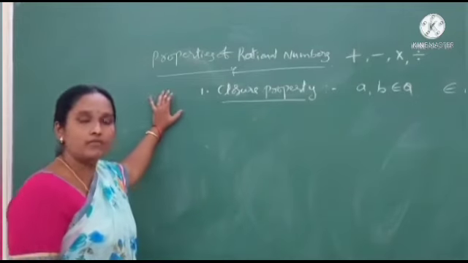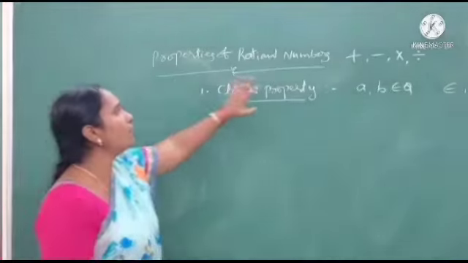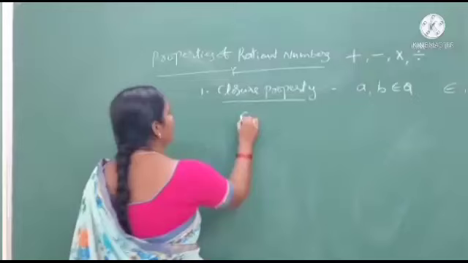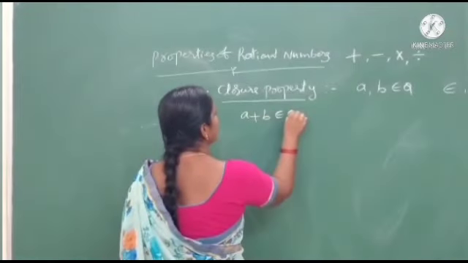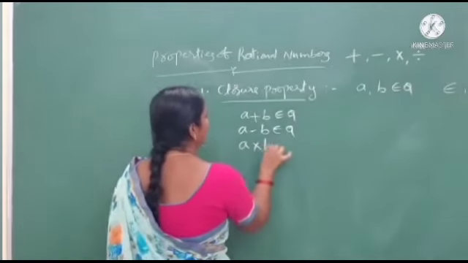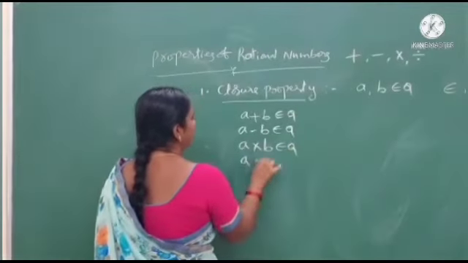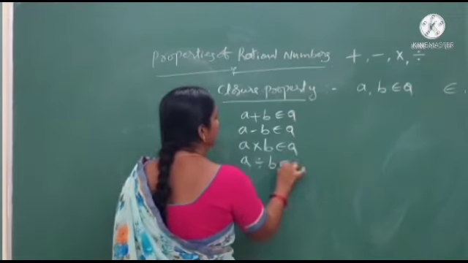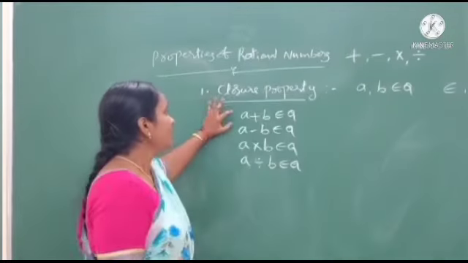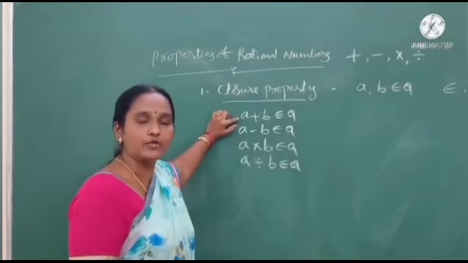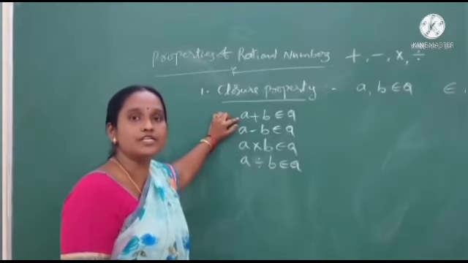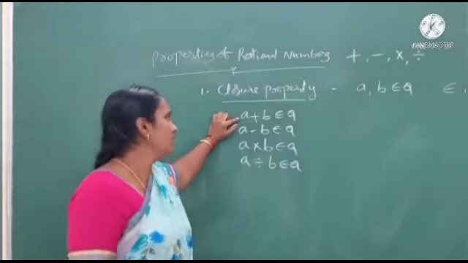This closure property is satisfied for the 4 mathematical operations on rational numbers. A plus B belongs to Q, A minus B belongs to Q, A into B belongs to Q, and A divided by B belongs to Q. Okay. Here, if you take any 2 rational numbers, their addition is also a rational number.